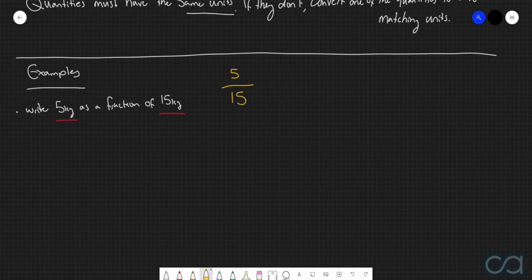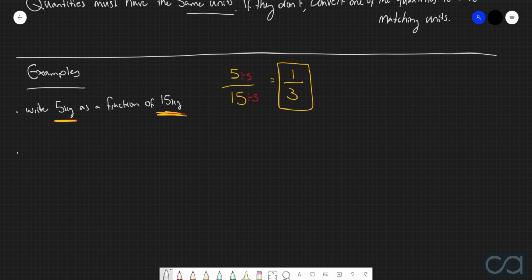So our fraction is 5 over 15. We now need to try and simplify this. We can do this by dividing both the top and bottom by 5, and in doing so, we get 1 over 3. So this tells us that 5 kilograms is 1/3 of 15 kilograms.